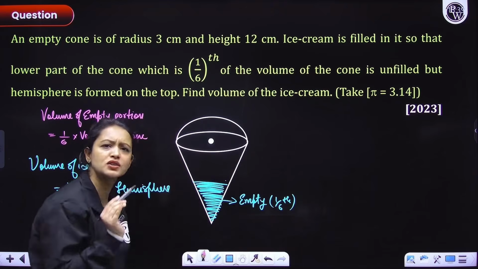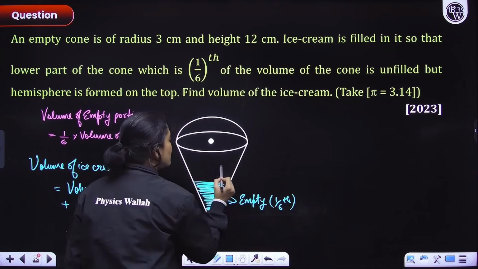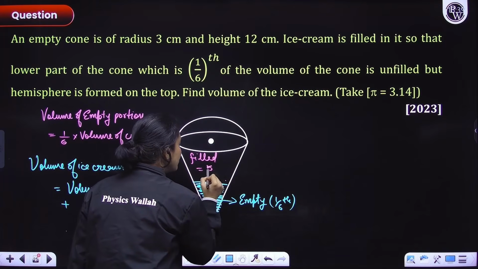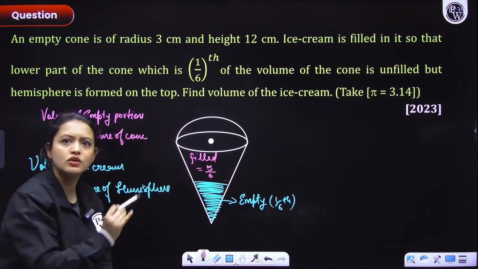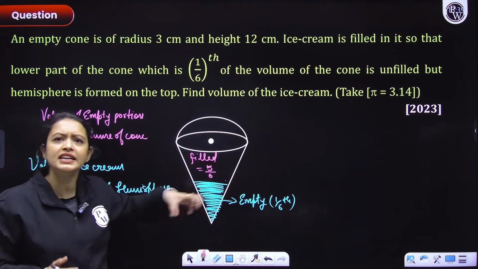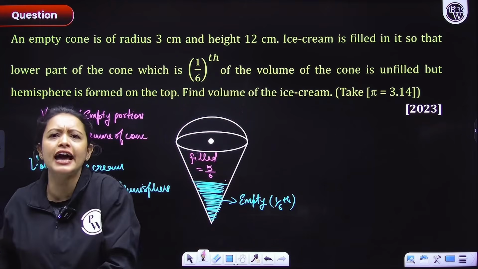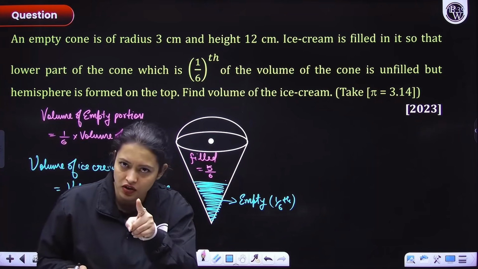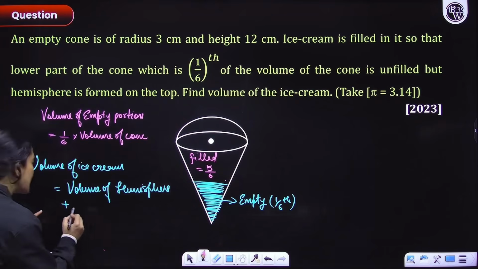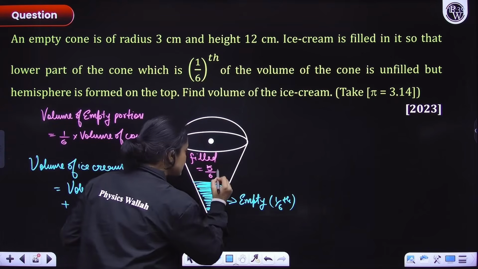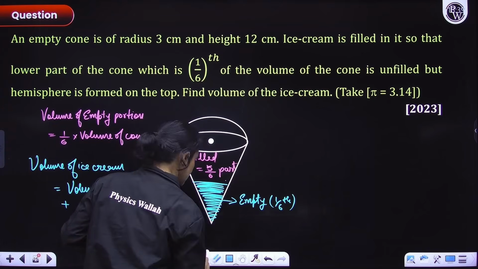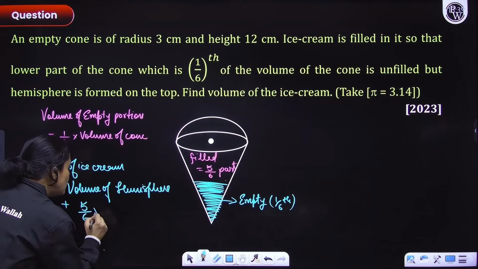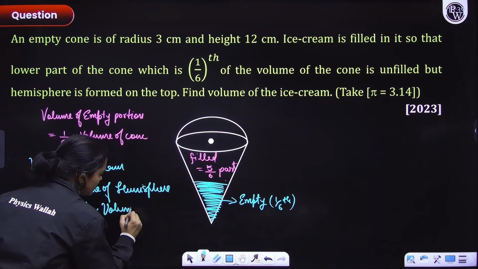If the empty part is 1/6, then this filled portion would be 5/6 of the entire cone. If 1/6 part of the entire cone is not filled, that means 5/6 part is filled. Did you understand the logic here? Right? So plus 5/6 into volume of cone.